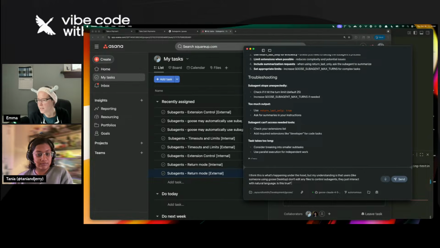My understanding is that users, like someone using Goose Desktop, don't edit any files to control subagents. They just interact with natural language. Is this true?